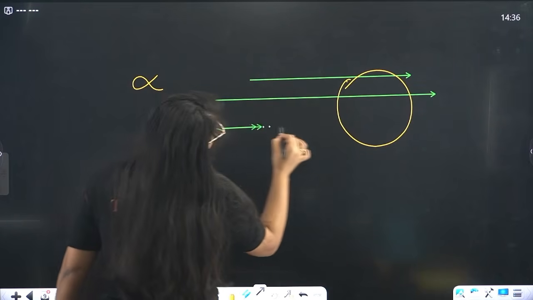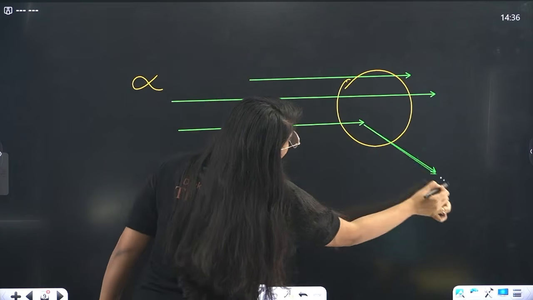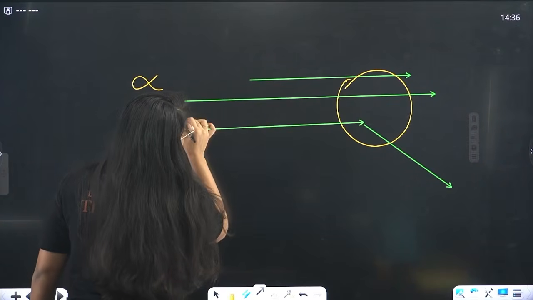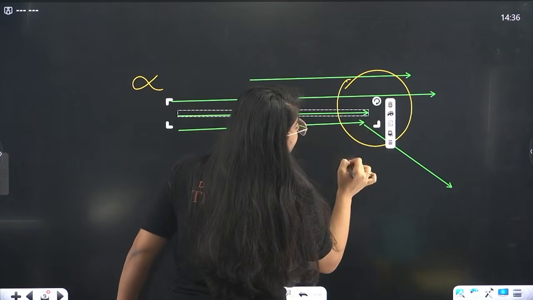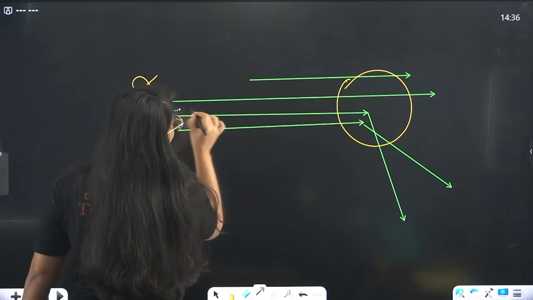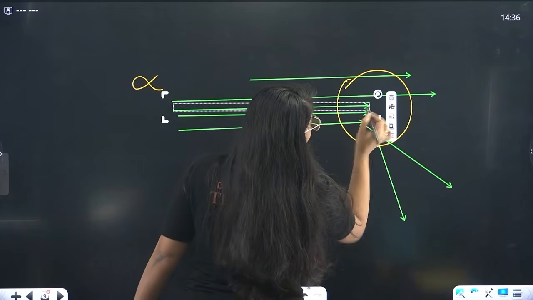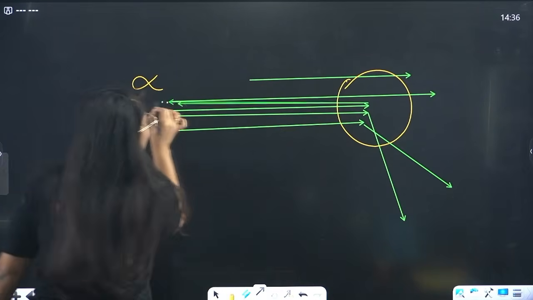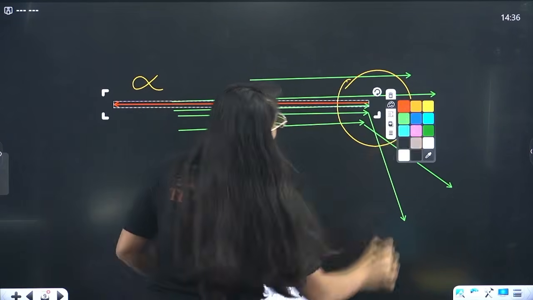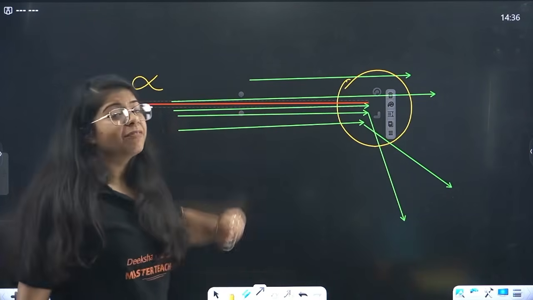Then they fired one alpha particle and it got deflected a little bit. Then they fired one more alpha particle and it got deflected a little bit more. Then they fired one more alpha particle right at the center of the atom and it got deflected almost 180 degrees. Do you see this red one? This is the reflected particle.